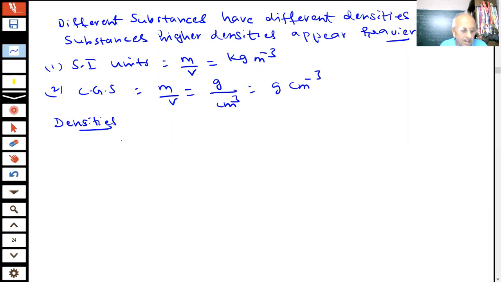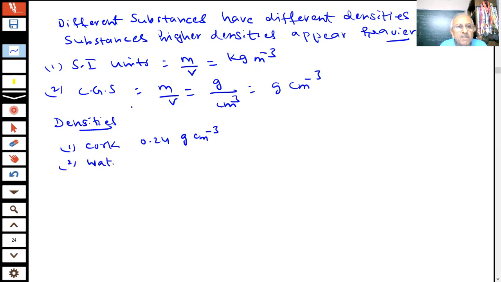For example, if I say cork, student, the density of the cork is given to be 0.24 gram per centimeter cube.